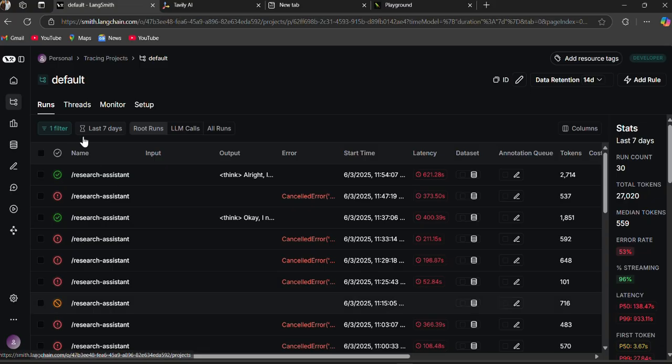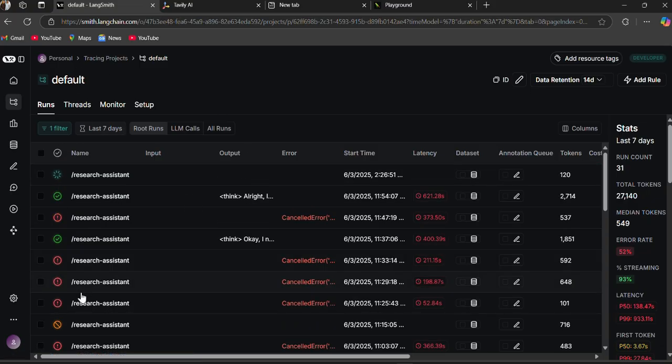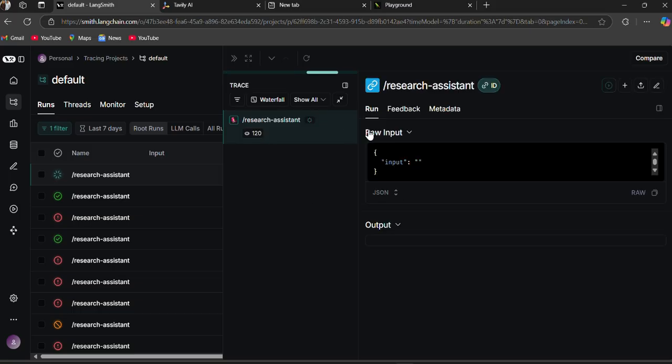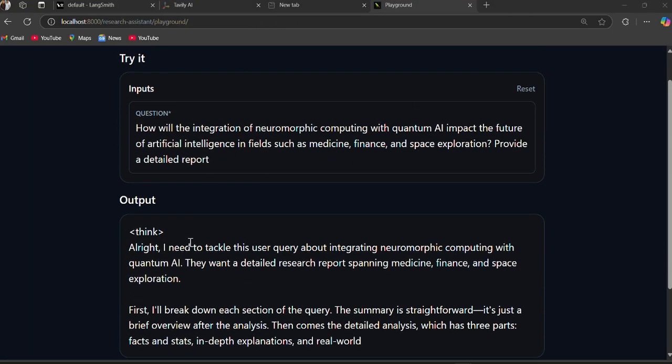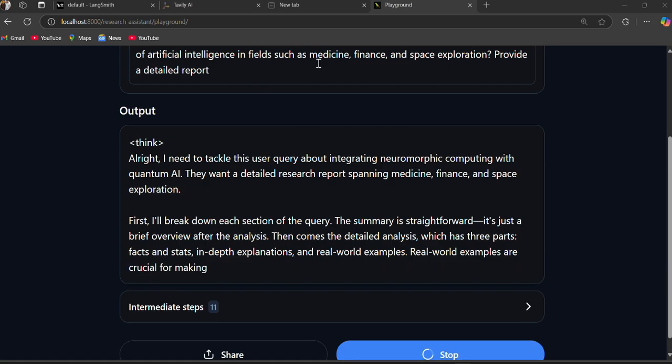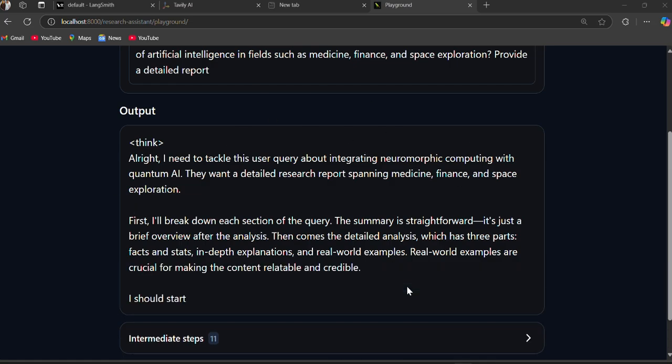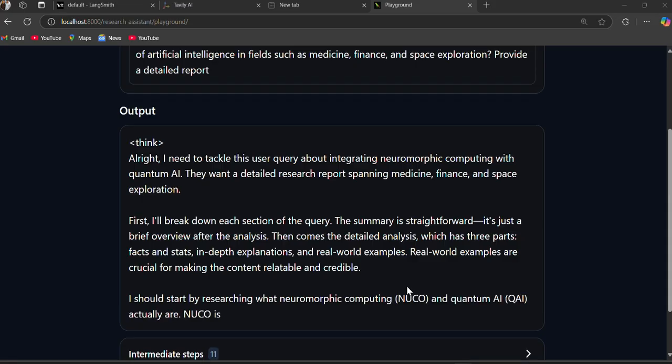It will be running the LangChain currently. As you can see here, it is running in LangChain. By this we can monitor the step-by-step process going through our LLM, its inputs, the next pipeline and all. We can monitor those here. Like this, our model is going to give output. It goes on and gives a large output so that we can perform our research-based tasks and obtain a final report.